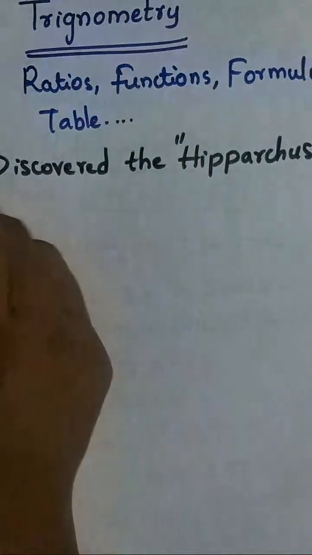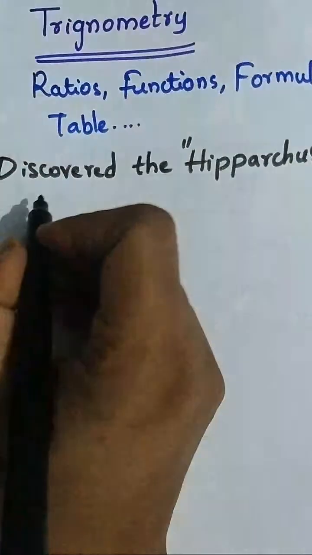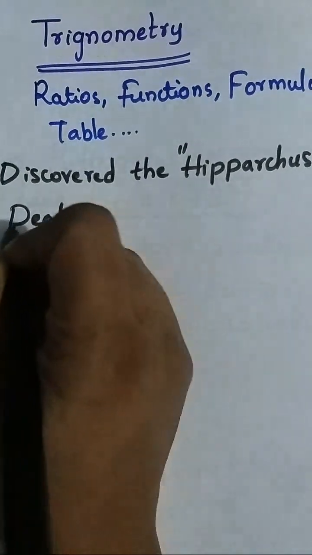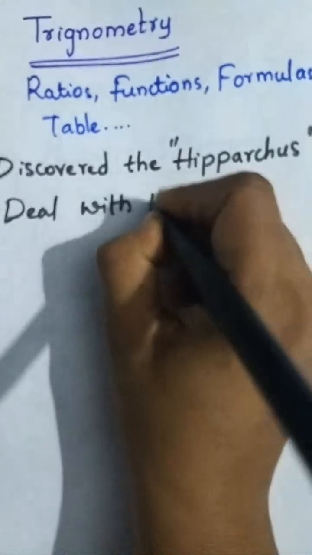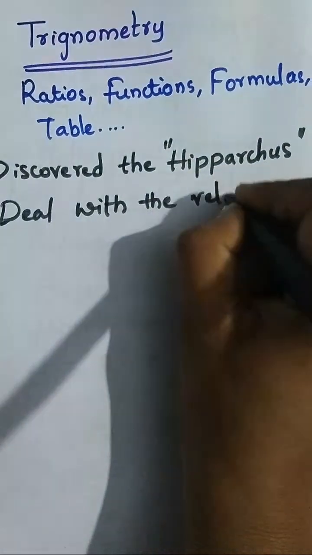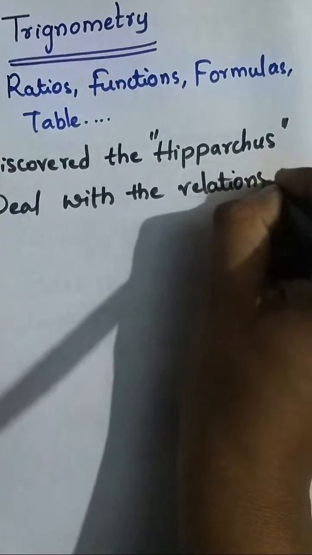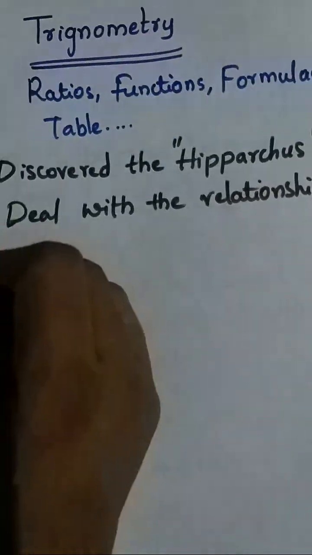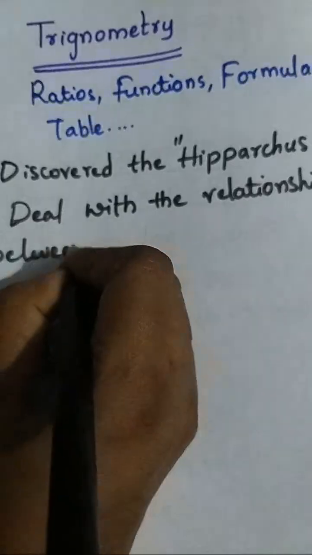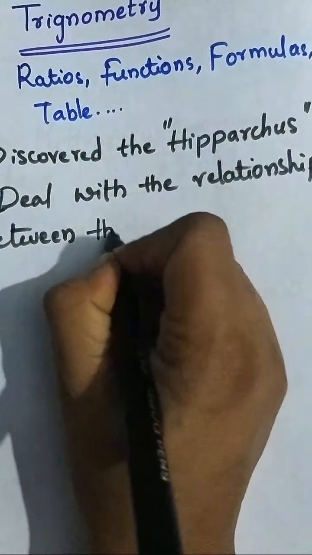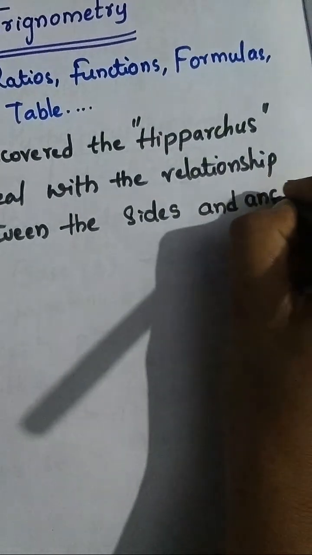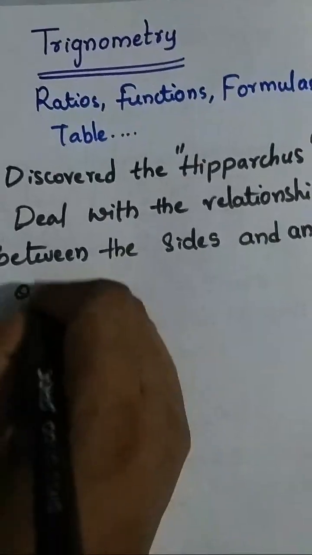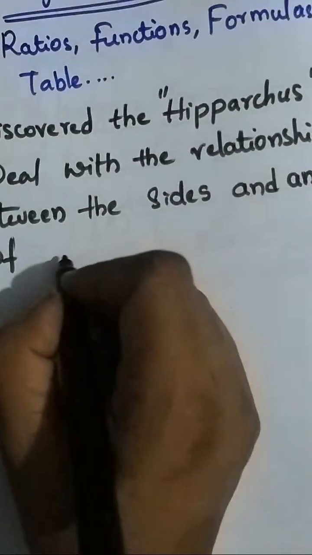Okay, in this trigonometry concept we deal with the study of the relationship between the sides and angles. What sides and angles of which triangle?